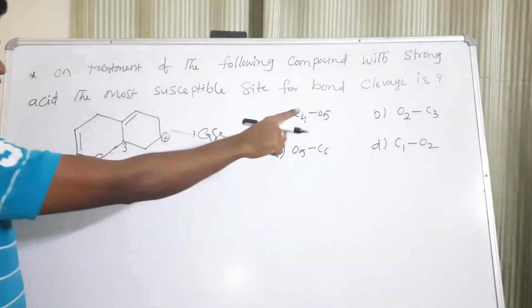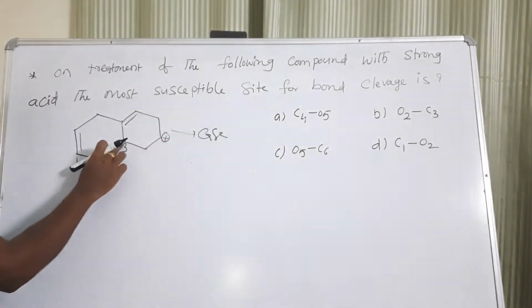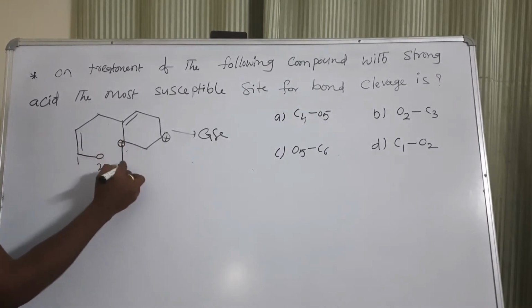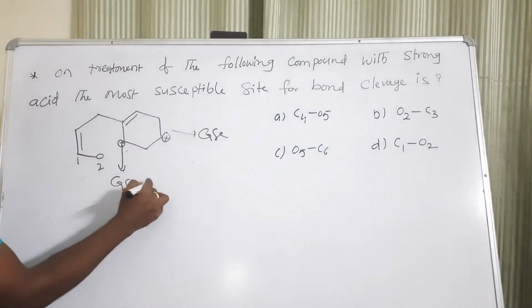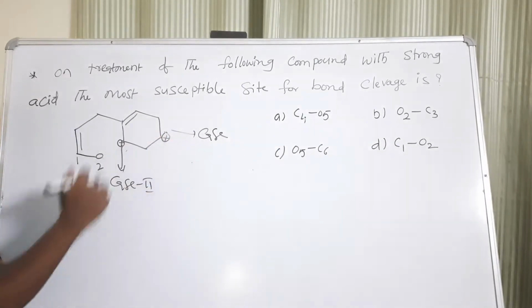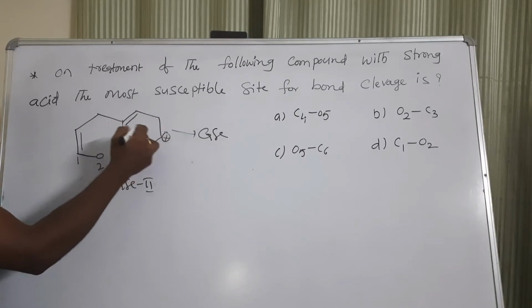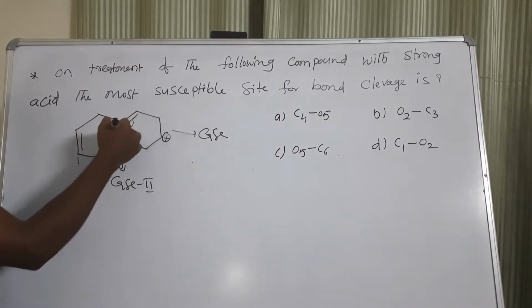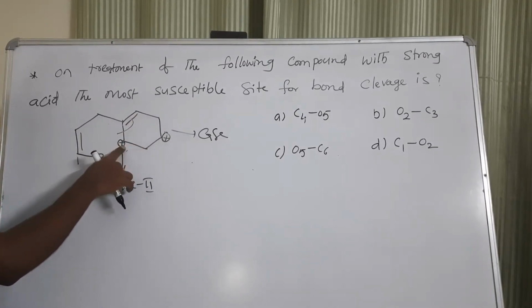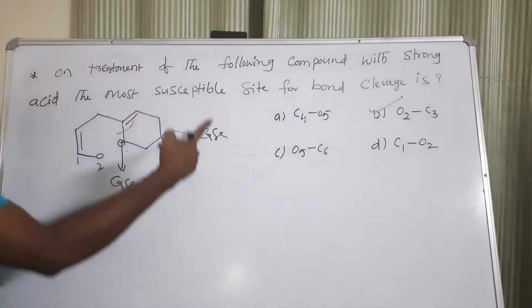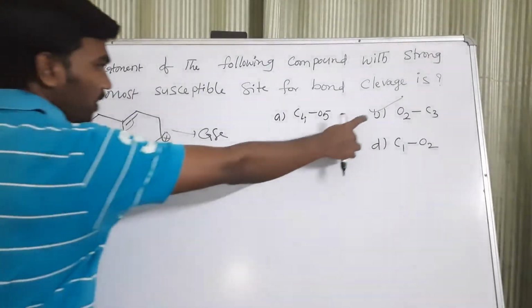In case 2, you take the O2-C3 bond. If the bond cleavage takes place here, a carbocation will form. So compare the case 2 carbocation and the case 1 carbocation. Here there is no chance for resonance structure, but in this one there is a chance for resonance structure. This is an allyl carbocation, and an allyl carbocation is more stable, we know that. So that's why this cleavage is very easy and susceptible, and this one is our answer.